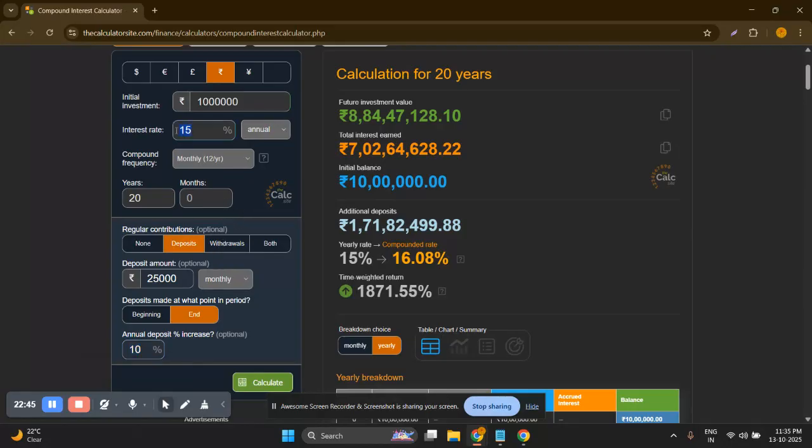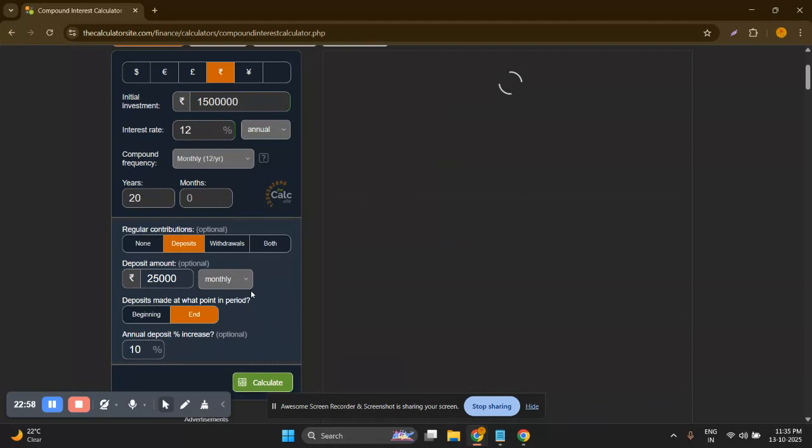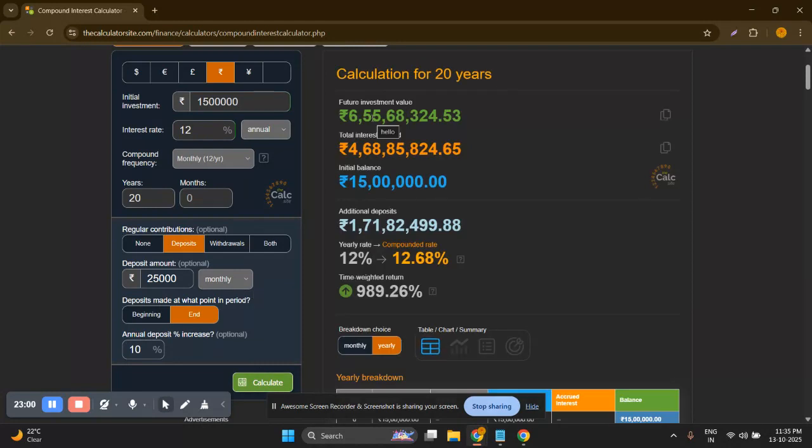Now if you gain only a 12% return, how much do you require? You have to invest around 15 lakh rupees today and 25% of your salary, and still you will get only 6 crore 55 lakh rupees.